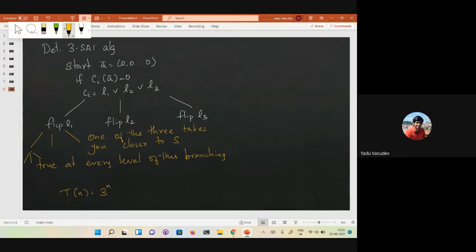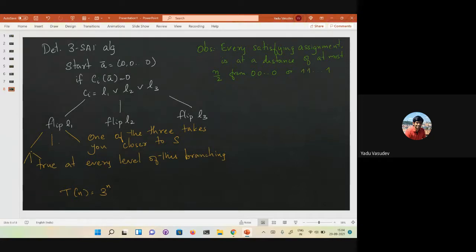So what we do next is a small observation. The way the improvement comes is because of a small observation. Every satisfying assignment is at a Hamming distance of at most n over 2 from the all zeros assignment or the all ones assignment.